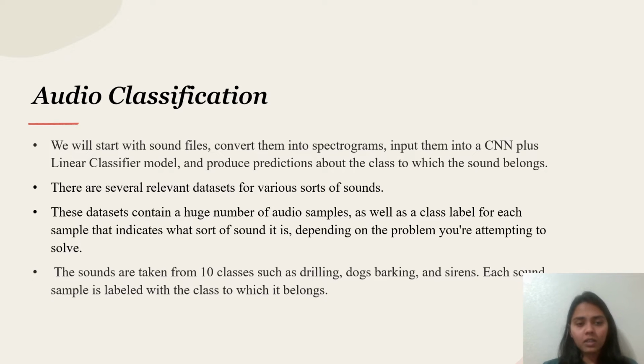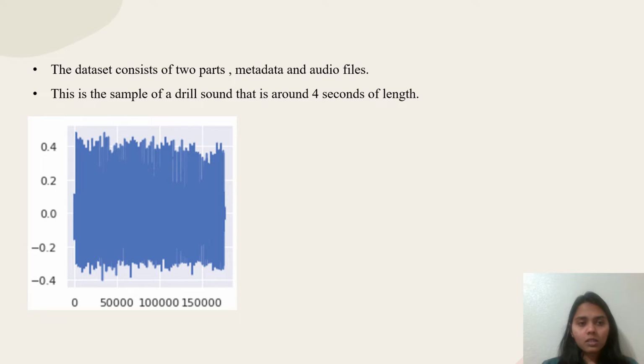which divides the sounds into the subcategories. The next step: the data set consists of two parts, one is the metadata and the other is the audio files. Metadata consists of the file names, the sampling rate, and also the length of the file. Audio files is just the audio. Metadata also contains the .wav files. So here is an example of a sample drill, which is recorded for around 4 seconds. This is a picture of the drill.